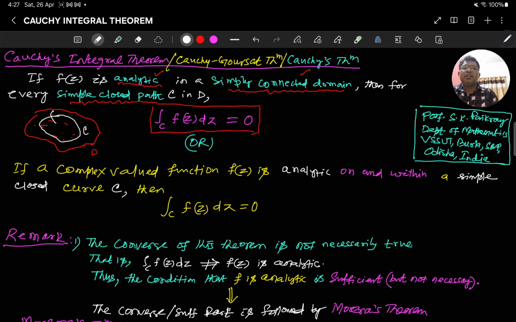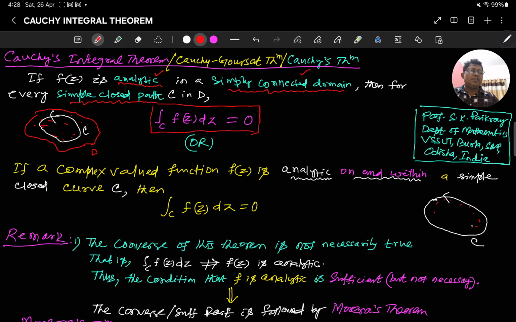Now the restatement of this theorem can be written like this. If a complex valued function f(z) is analytic on and within a simple closed path C, inside as well as on the boundary, everywhere, then the integral over this curve C is 0.